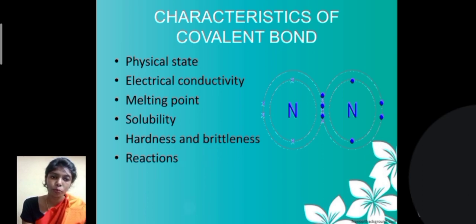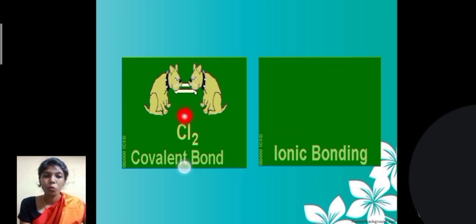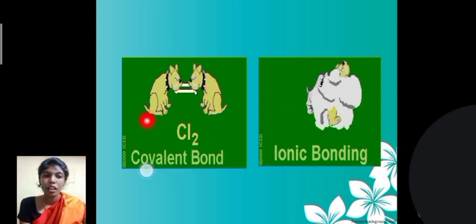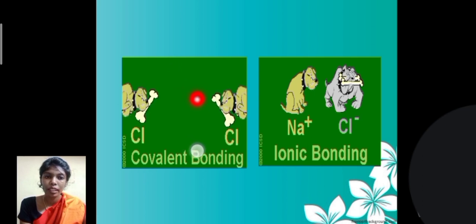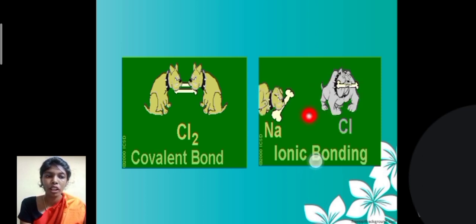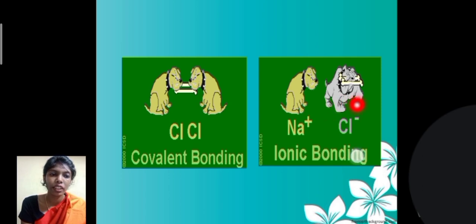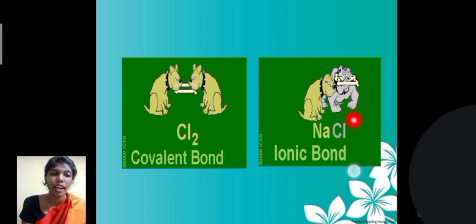and the covalent bond reaction is very slow. As you can see in this image, one chlorine atom combines with another chlorine atom and forms a bond, that is covalent bonding. But here in ionic bonding, the sodium loses one electron and gives it to the chlorine atom.